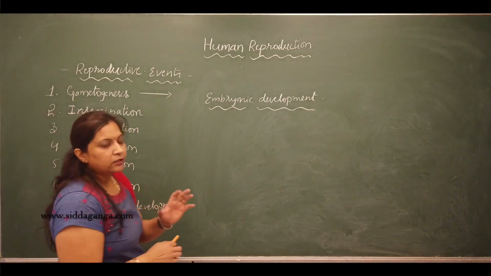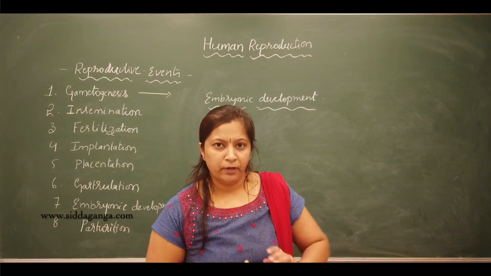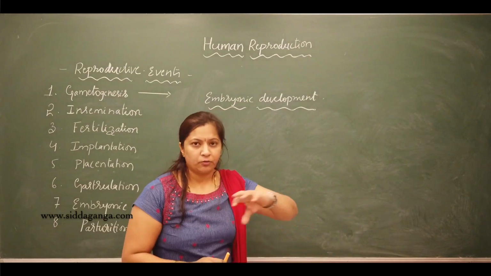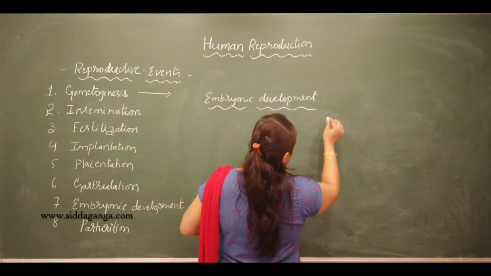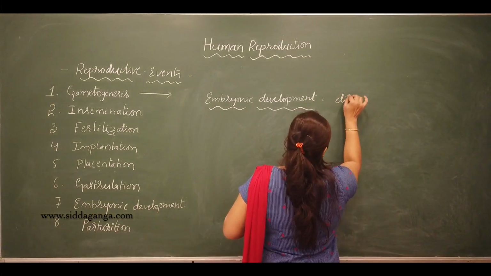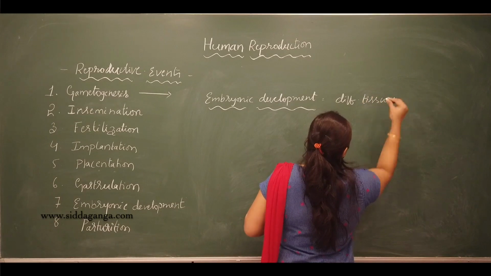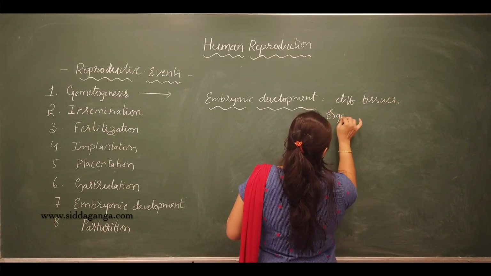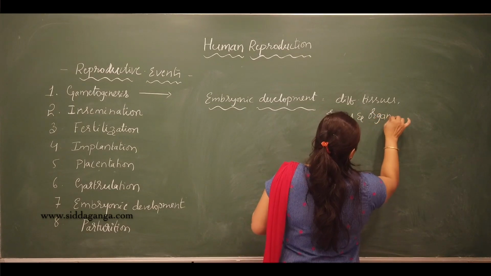See, once the 3 germ layers are formed, that is ectoderm, endoderm and mesoderm, these 3 germ layers will give rise to the different tissues, organs and organ systems.